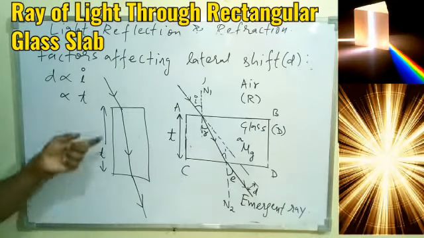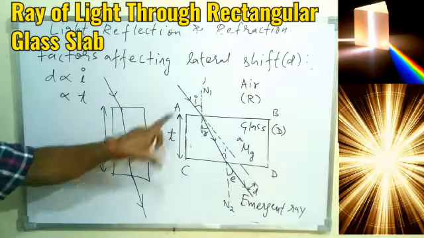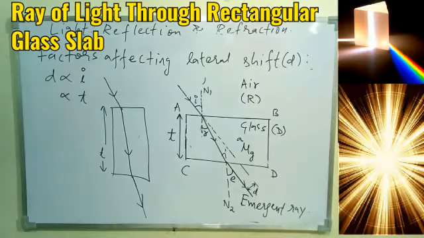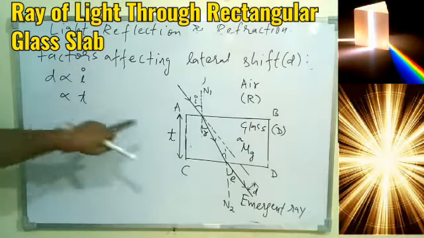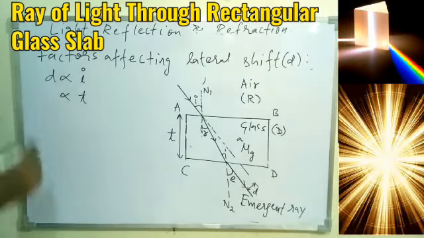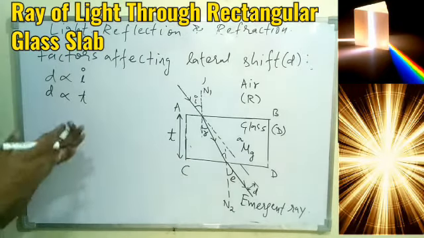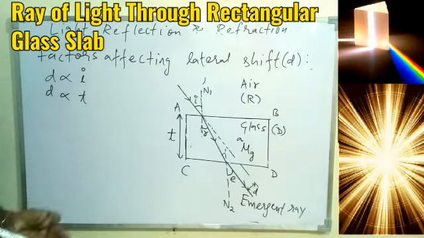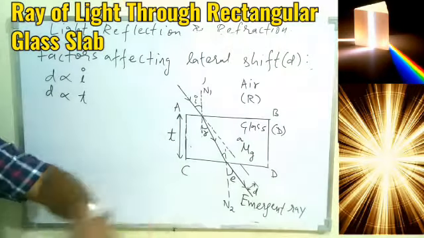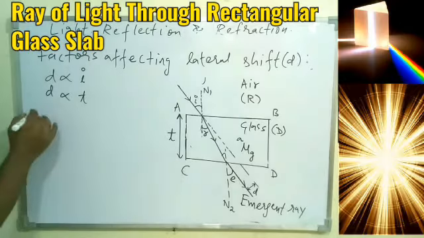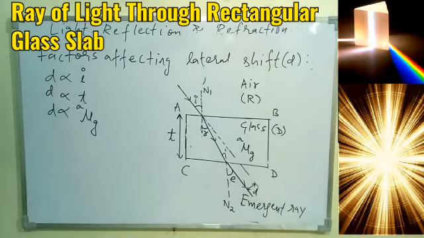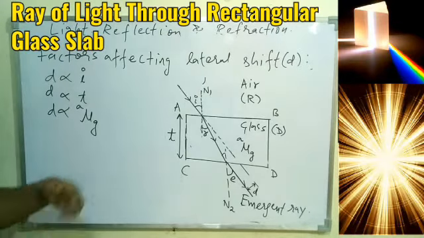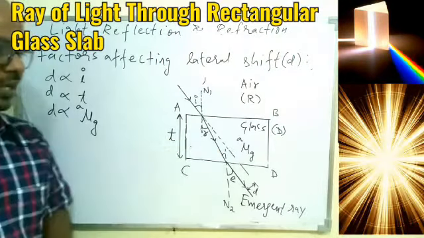So that also depends on how we are placing the glass slab. In this case, this is the T. In this case, this is the T. So I'm talking about this T. And the more the thickness, the more the lateral displacement. So the second factor is that it depends directly on the thickness of the glass slab. The more the thickness, the more the displacement of the ray. And it is also proportional to the refractive index of glass with respect to air, or we can say the refractive index of the given medium, that is the glass only.